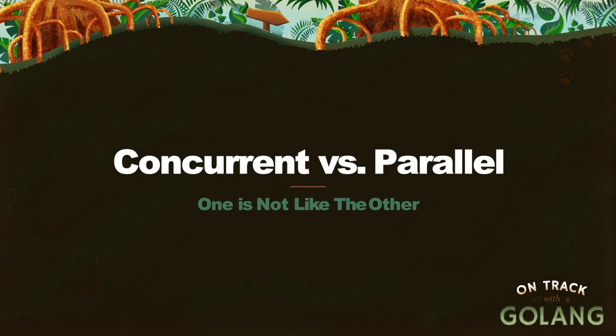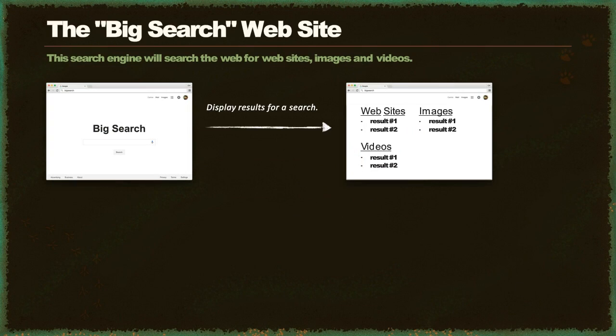All right, now let's talk about concurrency and parallelism. One is not like the other. Consider the following search engine, Big Search. Big Search allows us to type in a keyword and it'll search the web for three things: websites, images, and videos.